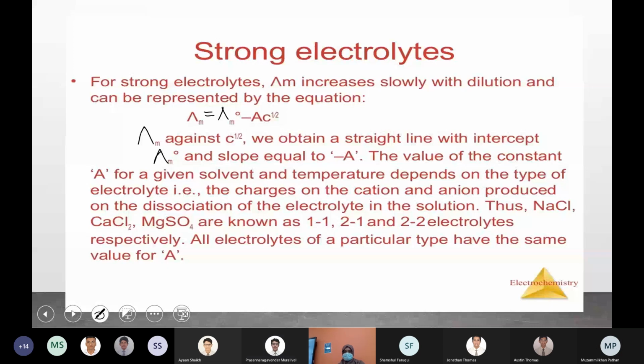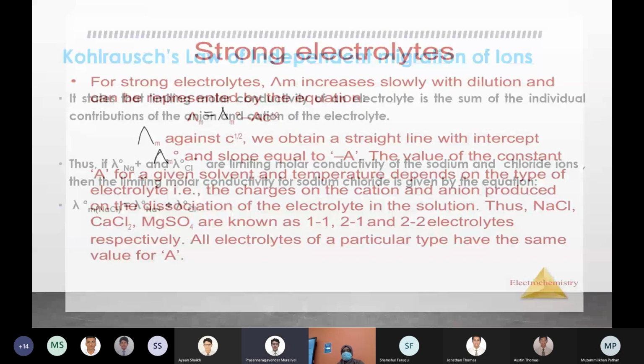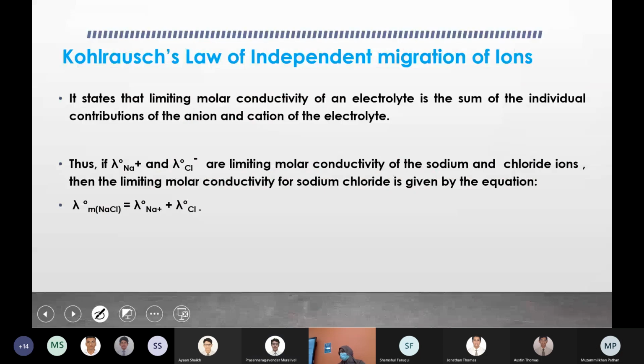Okay. This is the last topic in this chapter, Kohlrausch's law and its application, and then some numericals. By that we can finish, and then we'll move to organic. We'll start the organic after this.